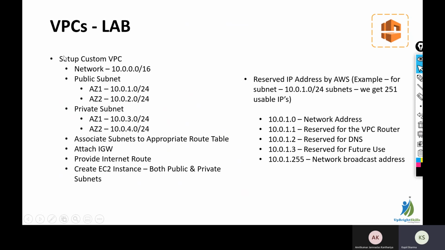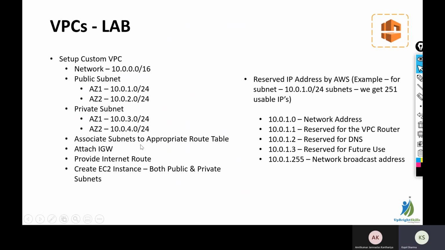VPC lab we are going to perform. So this is what we are going to set up. We will be having a network of 10.0.0.0/16. So this will be our master network. And in that, we will be creating public subnets and private subnets. In public subnets, there will be two subnets. One will be in availability zone 1 and another in availability zone 2. The ranges will be 10.0.1.0 and 10.0.2.0, and these ranges will be /24. Private subnets, again, there are two subnets, 10.0.3.0 and 10.0.4.0. Again, it will be /24.